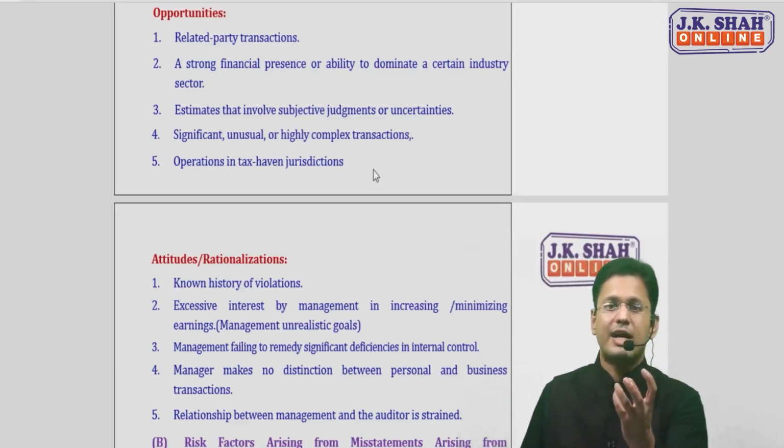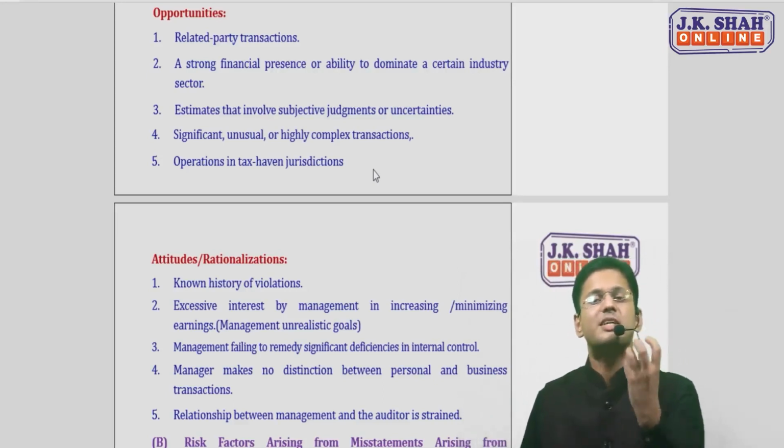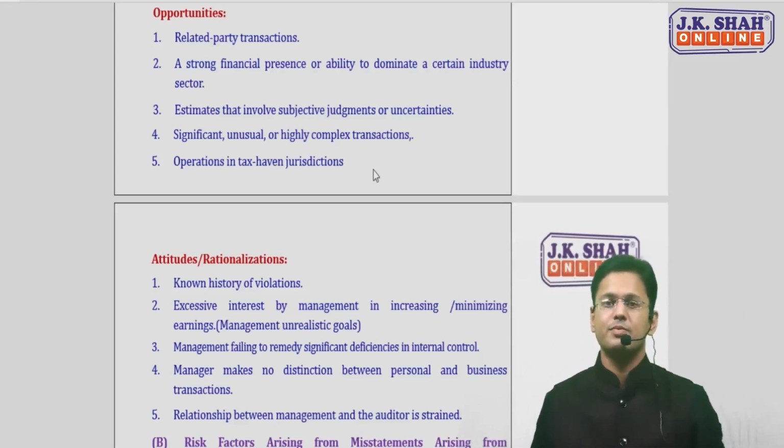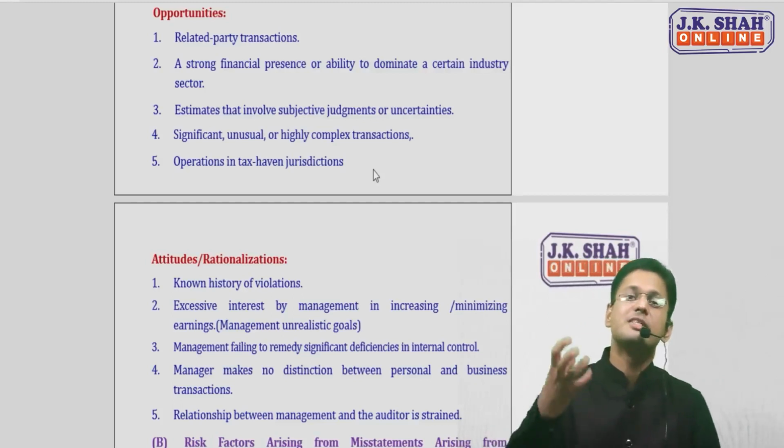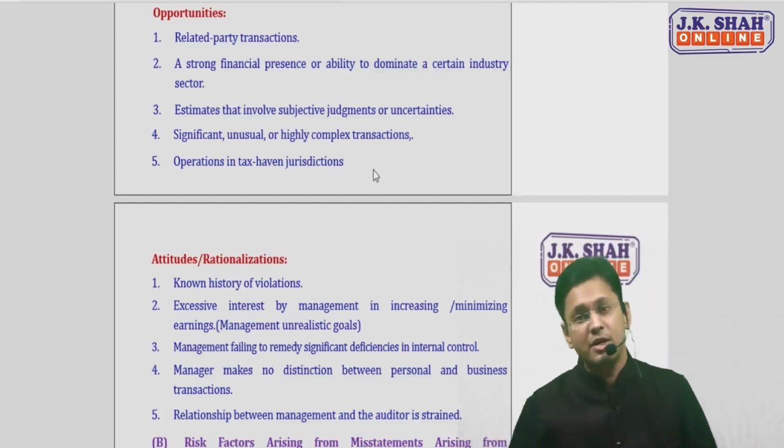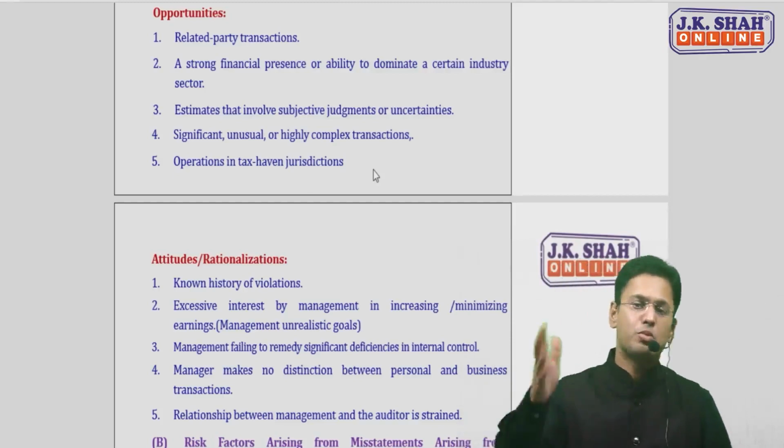Third, as always, the management has the best amount of estimates. He can easily change the judgments. He can easily change the estimates because these are uncertain. It's very difficult for the auditor to detect them. So he may change them also. Management has an opportunity.